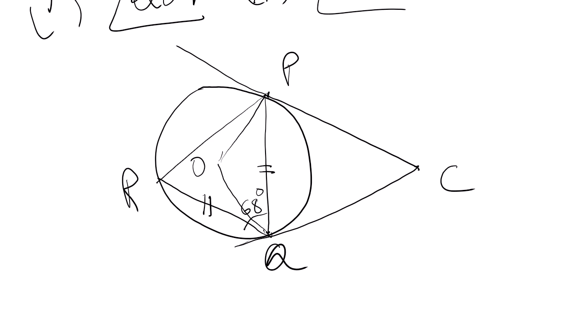Calculate the value of QOP. This is the question mark. And QCP, this is the question. Okay, these two things you have to find: QOP and QCP.